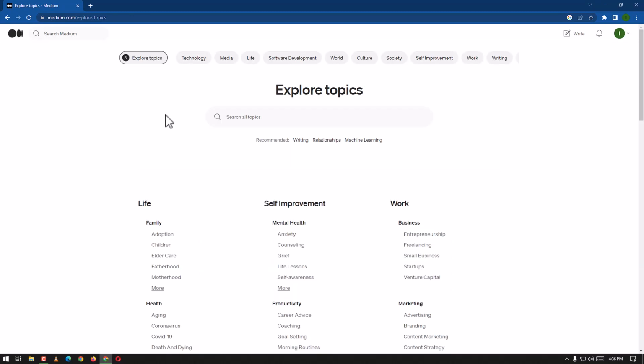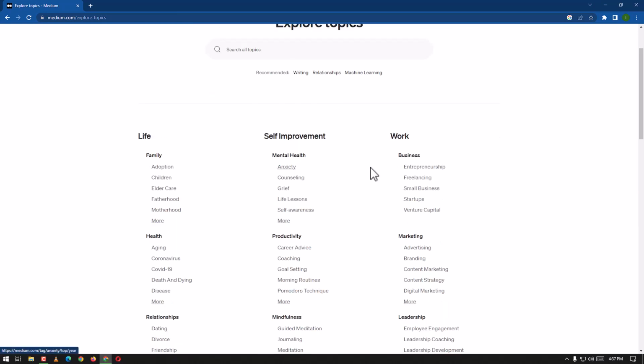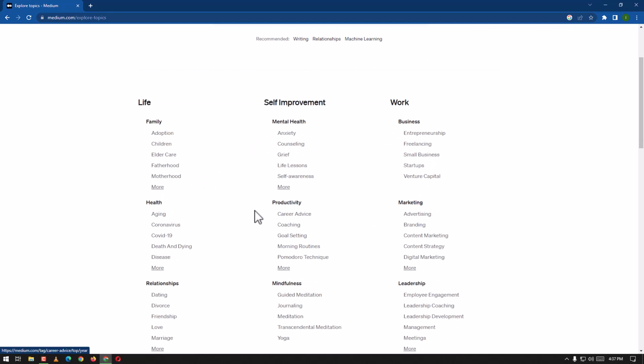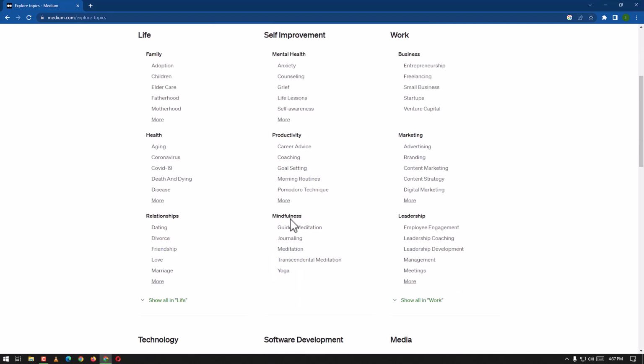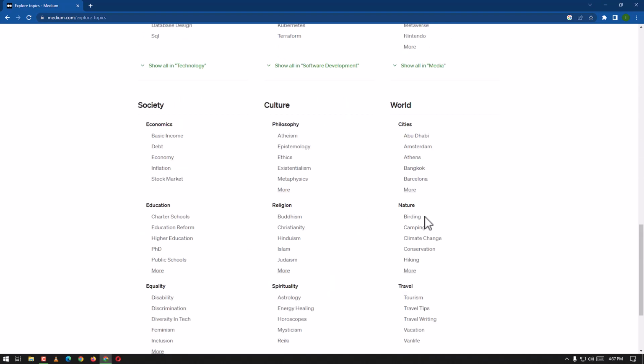We can explore topics. Here we have a wide range. These ones are the ones we have picked, but it is giving us a lot more about the topics: life, family, adoption, self-improvement, work, marketing, productivity, health, relationship, mindfulness, leadership, media, software development, technology, and much more.